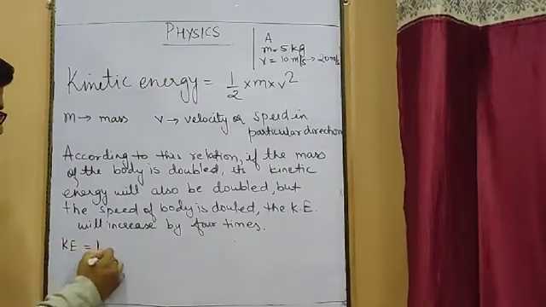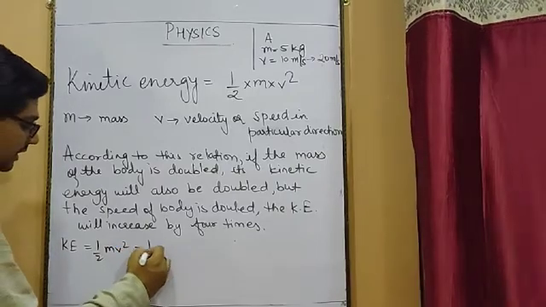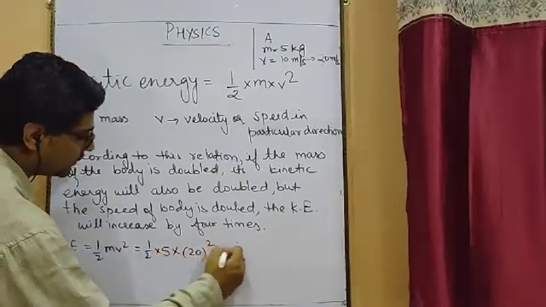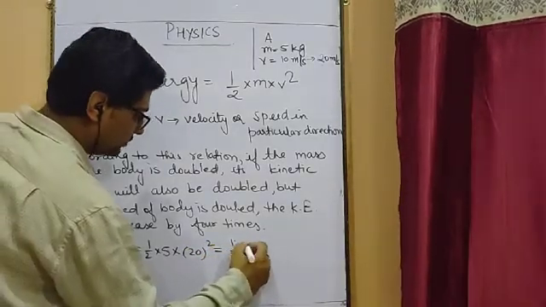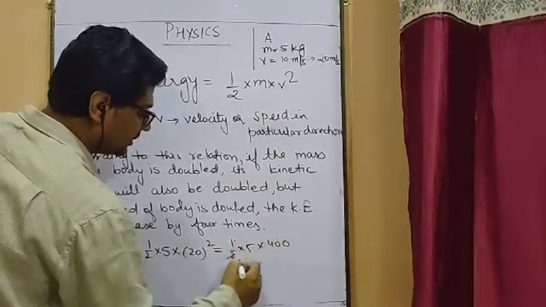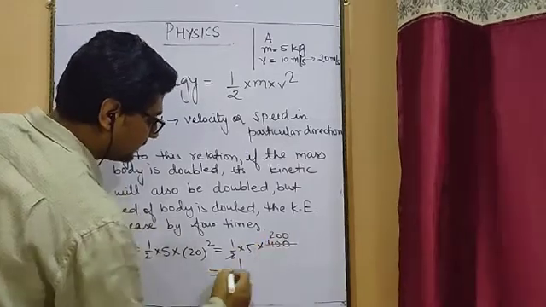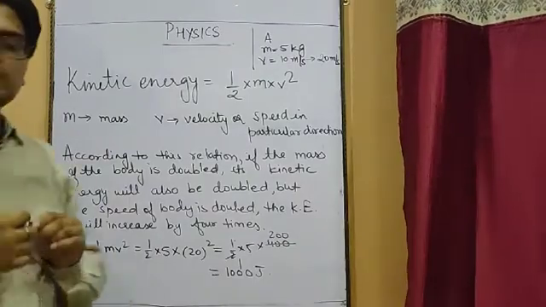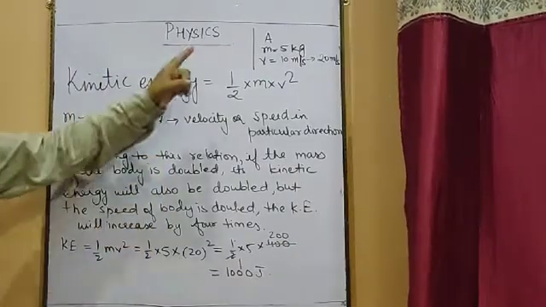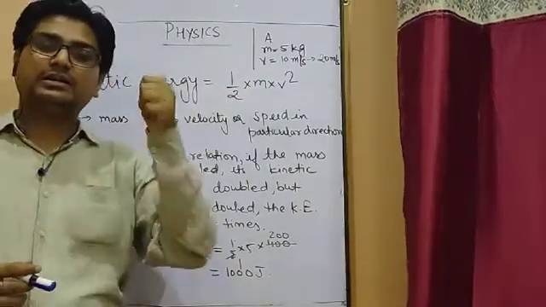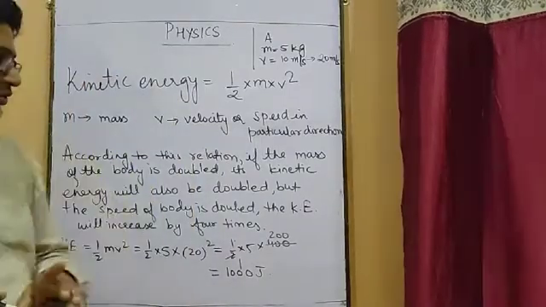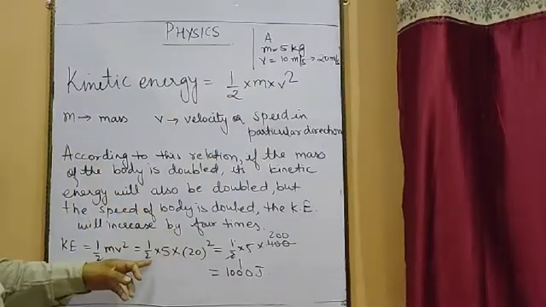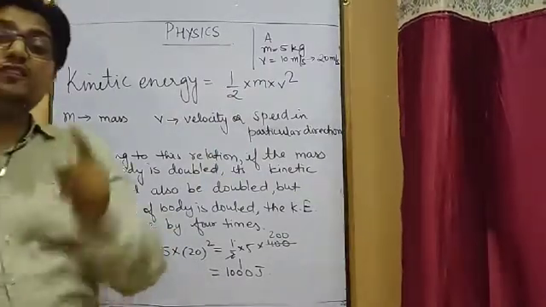Kinetic energy will be half mv square. Half into mass is 5 and velocity has become 20. So square of 20, half into 5 into 400. Half of 400 is 200, 200 5s are 1000 joules. So earlier, when the mass was 5 kg and velocity was 10 meter per second, the kinetic energy was 250 joules. But as you double the velocity, the kinetic energy has become 1000. That is actually 4 times.